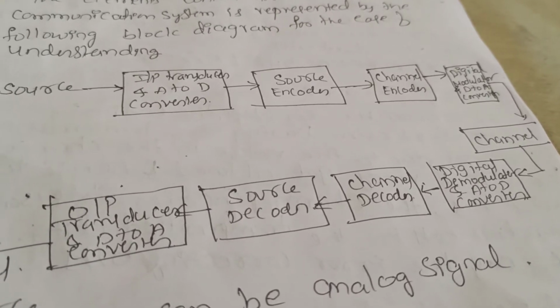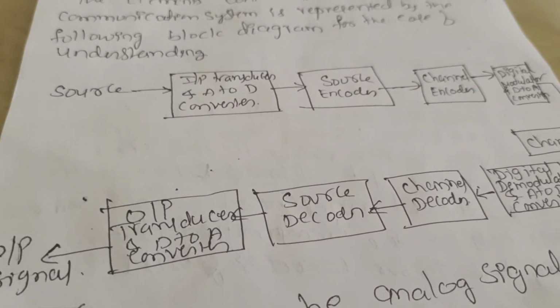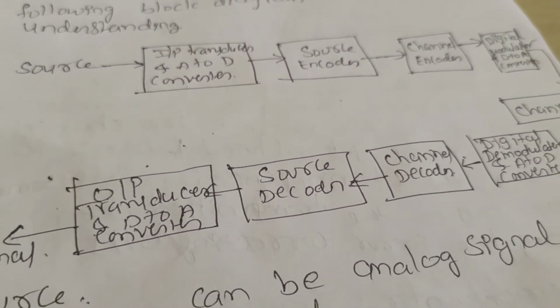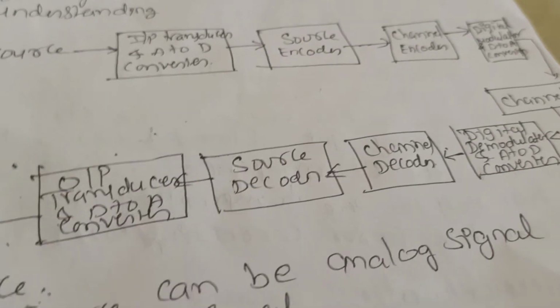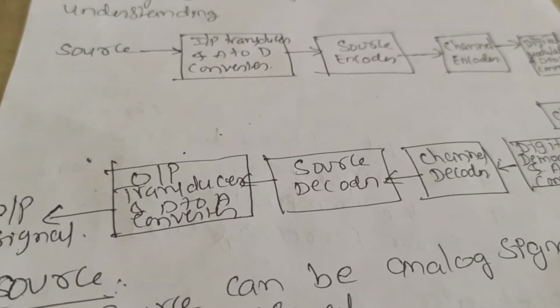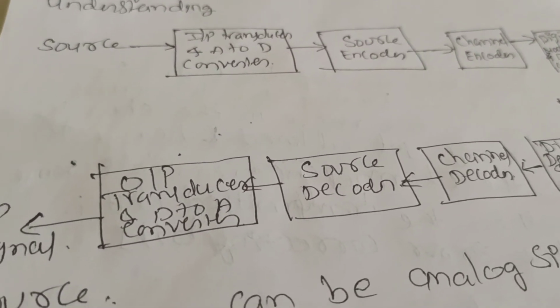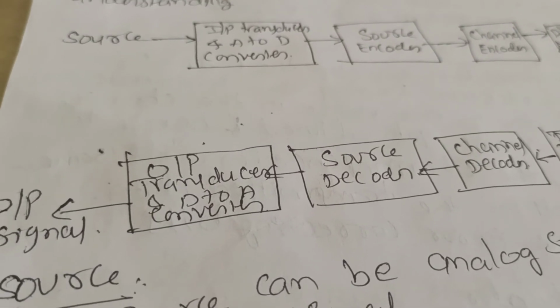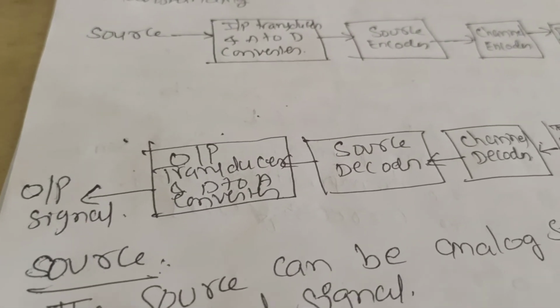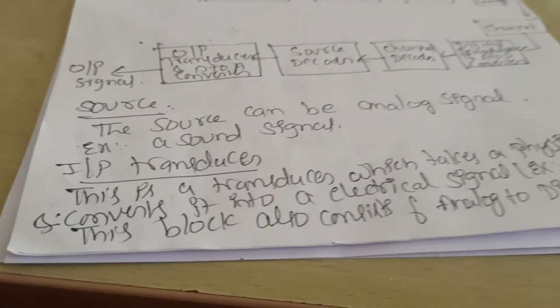Then the channel decoder, the output of the channel decoder is given to the source decoder, and the output of the source decoder is given to the output transducer, which converts the electrical signal back to a non-electrical one. Initially on the transmitting side, analog to digital conversion takes place. At the output end, digital to analog conversion takes place, and we receive the output signal. So one by one block we are going to see.